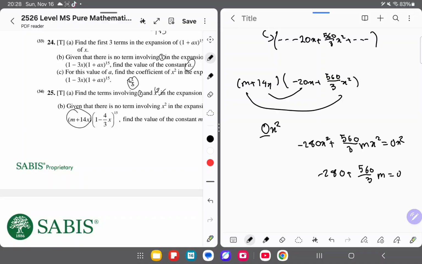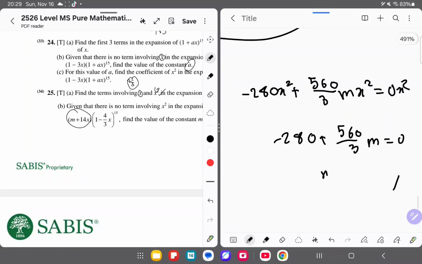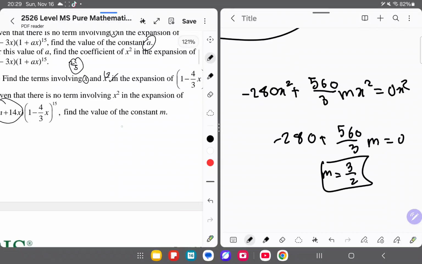You do that on the calculator. 280 times 3 divided by 560. You get m is equal to 3 over 2. So here m is equal to 3 over 2.